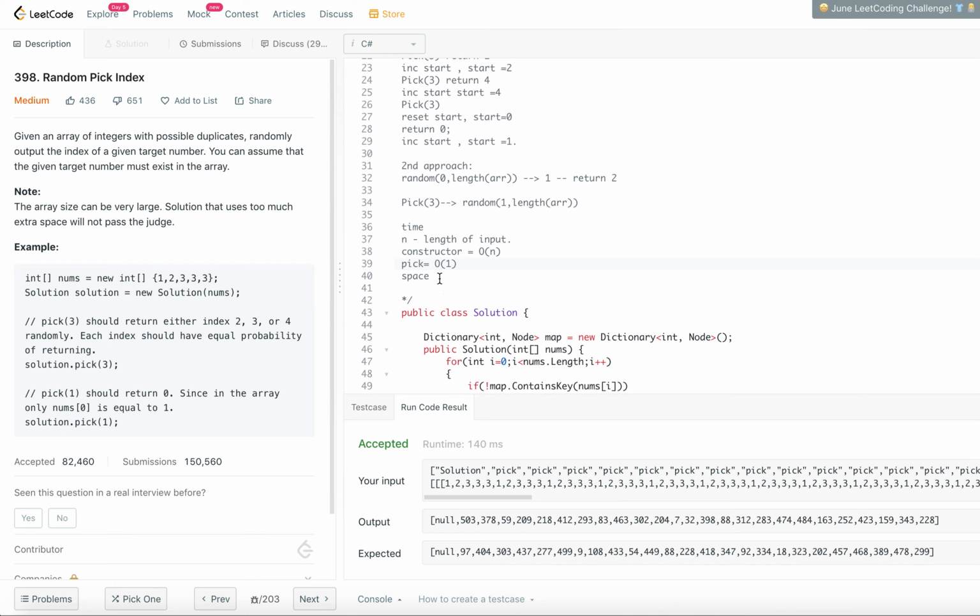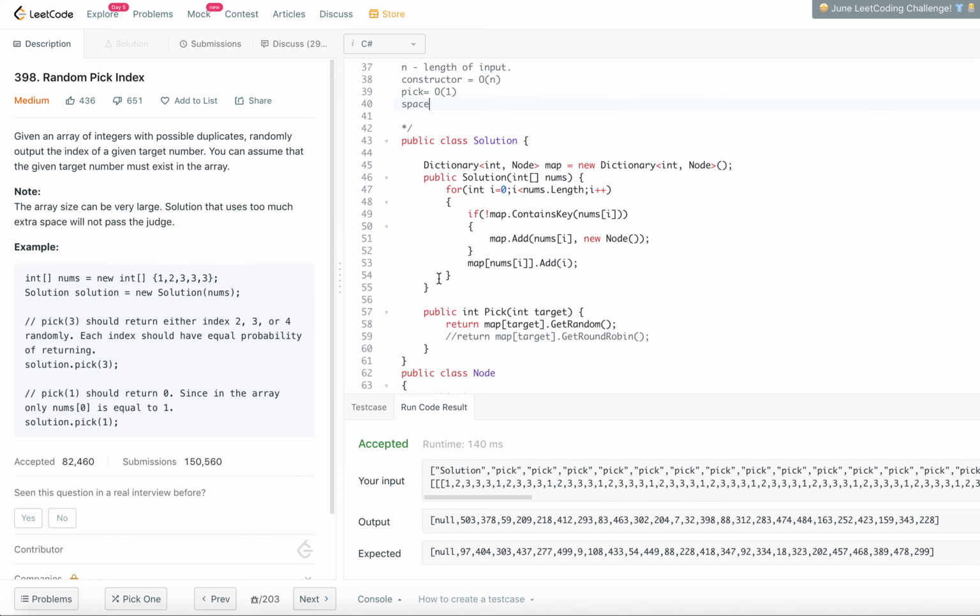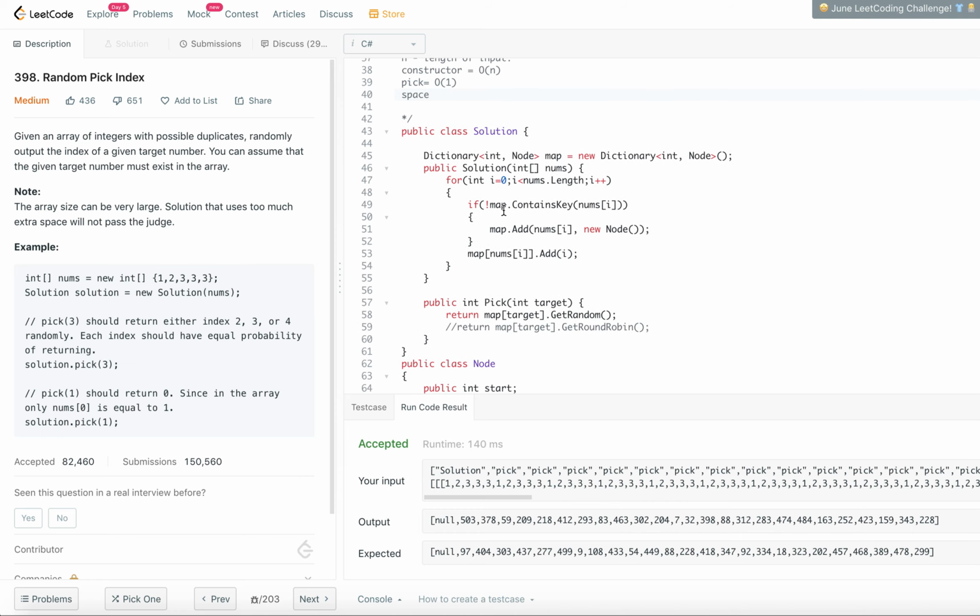Now let's look at the space complexity. Since we are declaring the space common to the class, we won't talk about space complexity individually, but on the whole for the class. We are using the map. How many elements are there in the map?